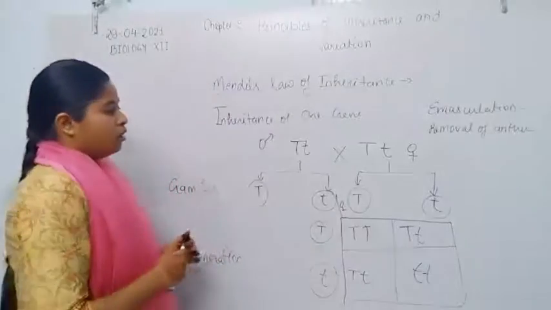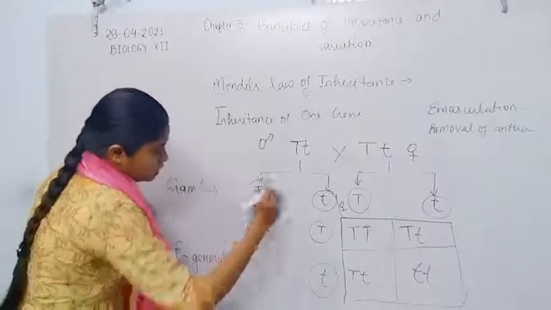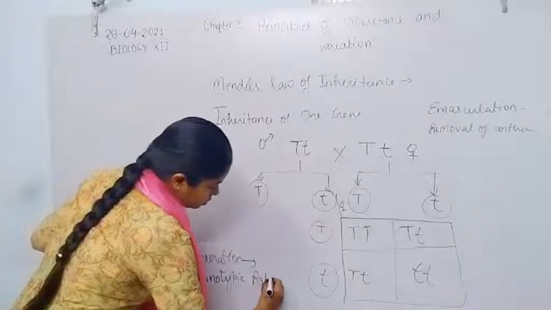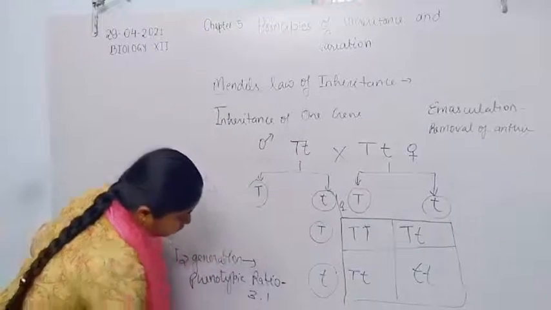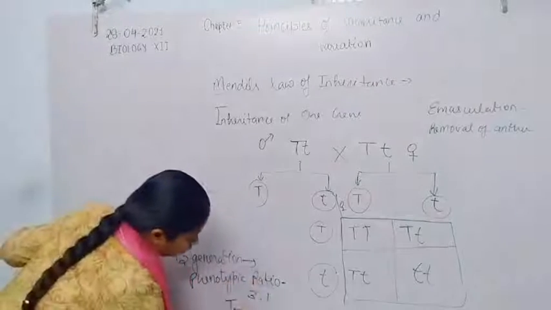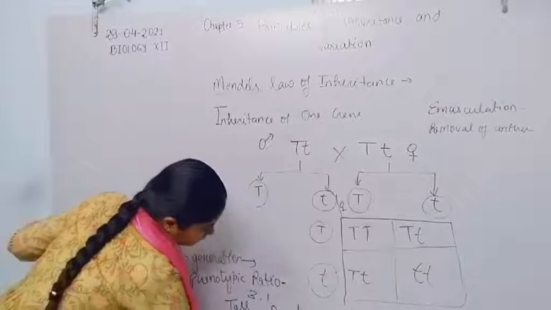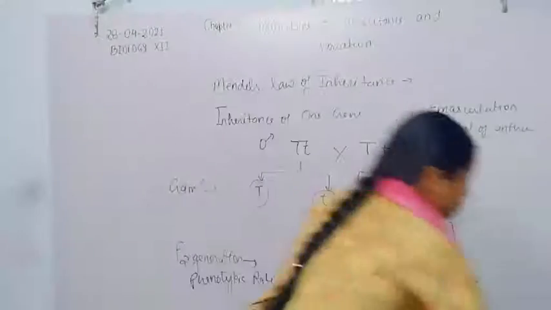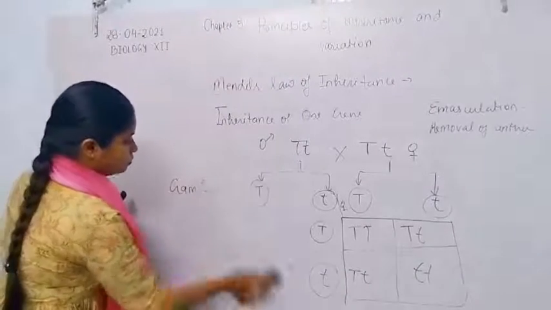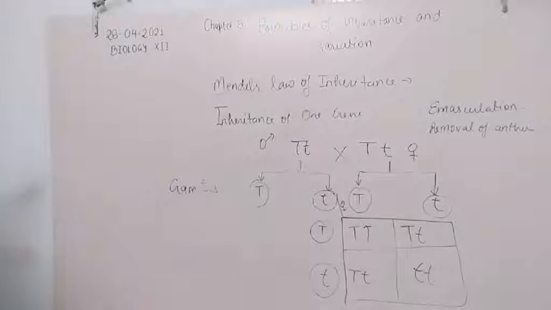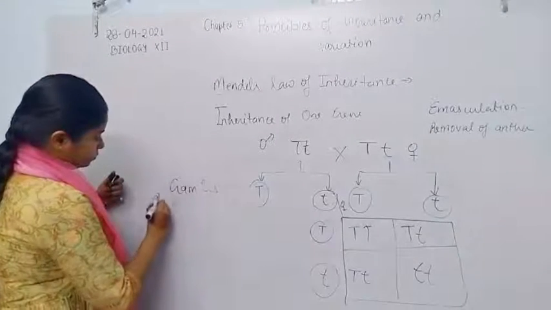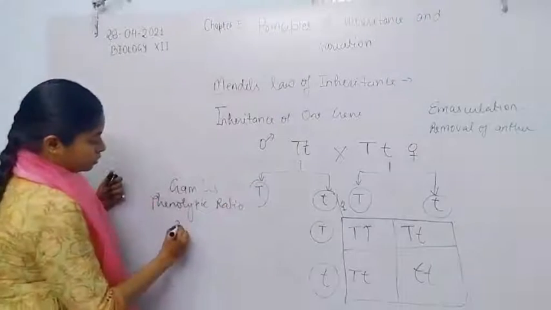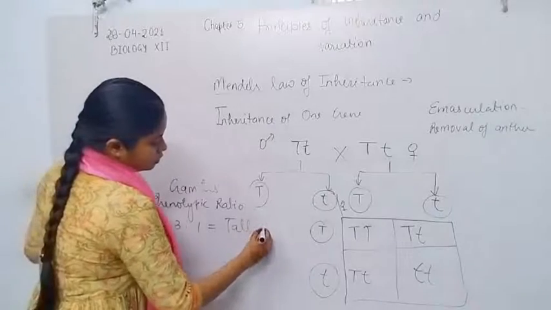In the F2 generation, all the traits reappear in the phenotypic ratio of 3:1, that is 3 tall to 1 dwarf. Phenotypic ratio 3:1, tall to dwarf.